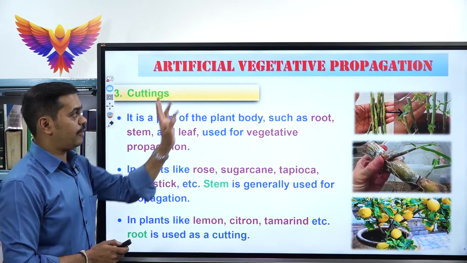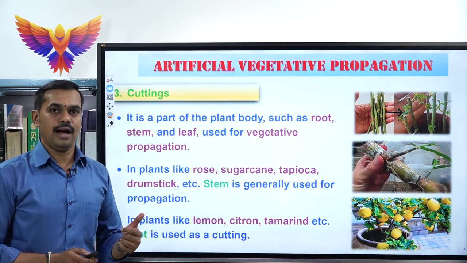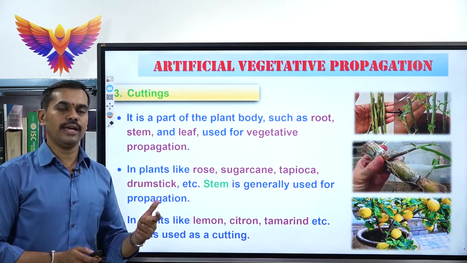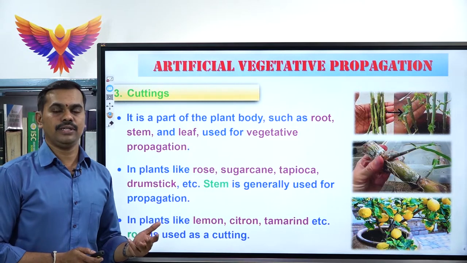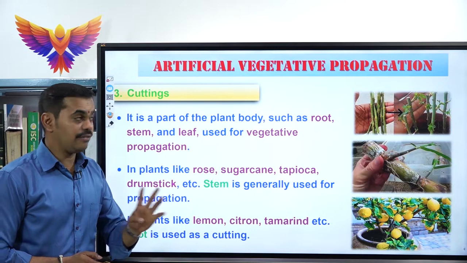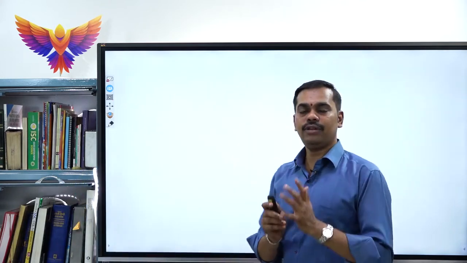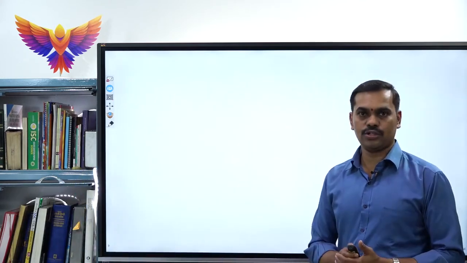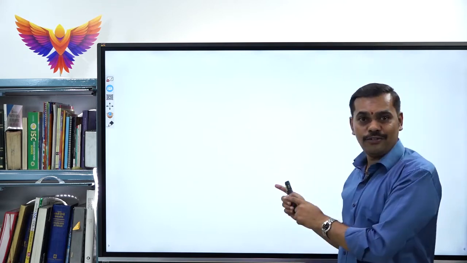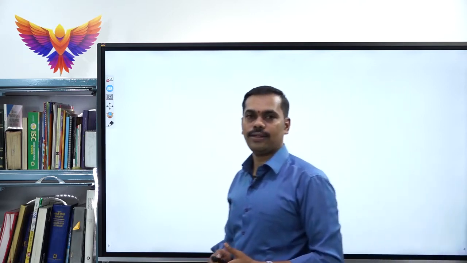So in artificial vegetative propagation, 3 types we have studied. First one is called layering, under layering 2 types: mound layering and air layering. Second one is called grafting. The third one is called cutting. These are the 3 different types of artificial vegetative propagation. So children, we have completed the 5 different types of asexual reproduction, right from budding to artificial vegetative propagation. Next we will be learning one more important concept, which is called sexual reproduction.